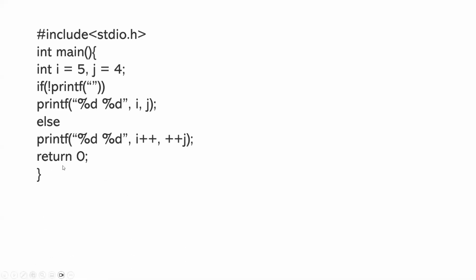The first question is: int main, int i is equal to 5, j is equal to 4. There are two variables, i and j, and if not equal to printf "%d %g", i, j, else i plus plus and plus plus j, return 0. This is the pseudocode which is one of the most repeatedly asked in the online assessment test in Infosys. Here you need to figure out the output of this pseudocode.